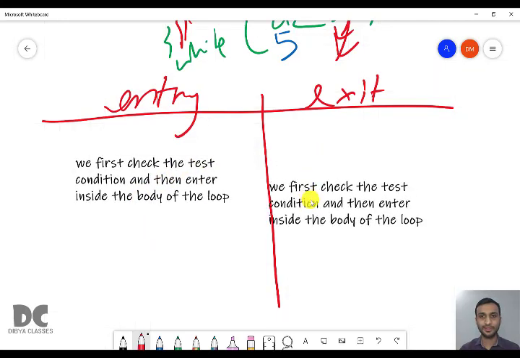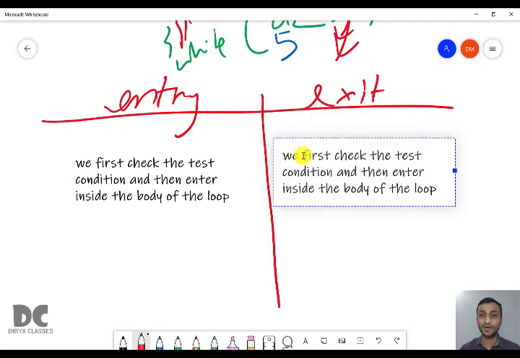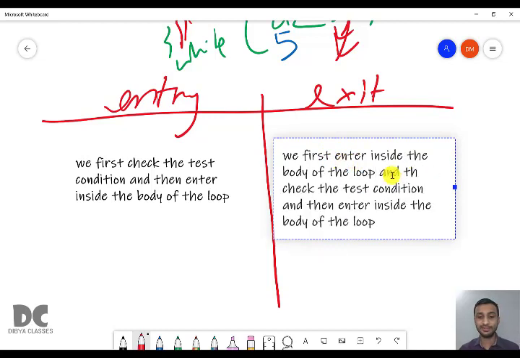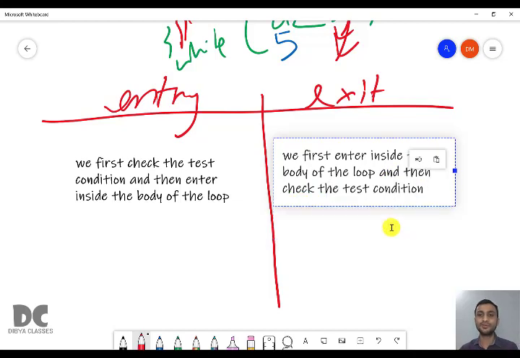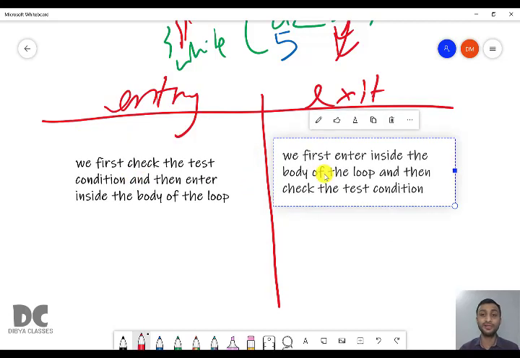But in exit control, we first enter inside the body of the loop. We first enter inside the body of the loop and then check the test condition. It is just opposite, you can say. Here we first check and then enter inside the body. Here we first enter inside the body and then check the test condition.